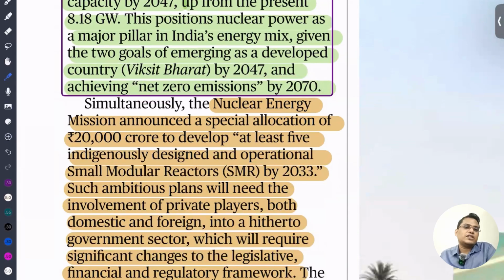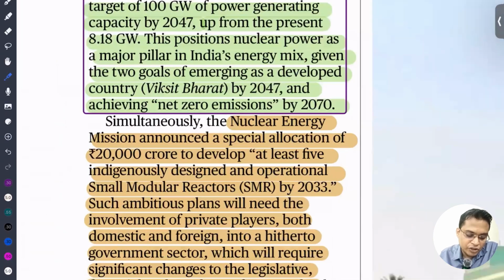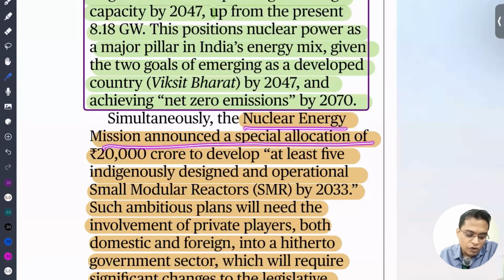So why is nuclear energy very important in this case? Because we have to achieve carbon neutrality by 2070, and we need to phase out coal power plants. But where will we get this energy, as our economy is growing very rapidly over the next 10, 20 years? The Nuclear Energy Mission announced a special allocation of 20,000 crore to develop at least 5 indigenously designed operational small modular reactors. Small modular reactor means they are small in size, can be easily assembled, and are low cost, by 2033.